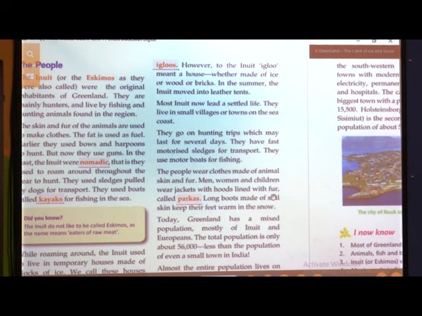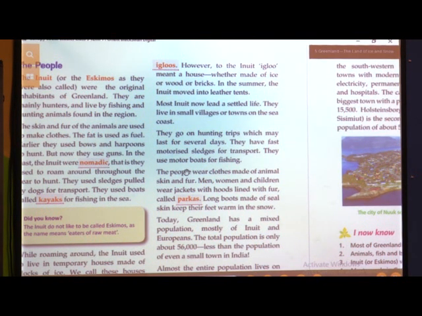They have fast motorized sledges for transport. They use motorboats for fishing. Earlier they used kayaks and sledges which were pulled by dogs. But now they are using motorized sledges, which means they do not have dogs or reindeer pulling the sledge. They use sledges which move with the help of a motor. So, they use motorboats and motor sledges for transport and fishing.